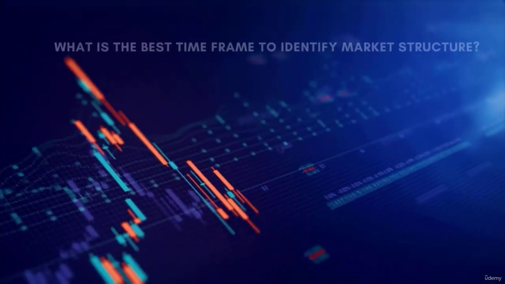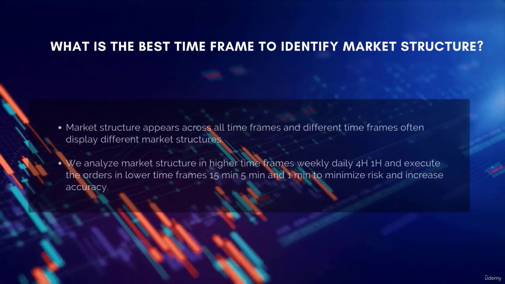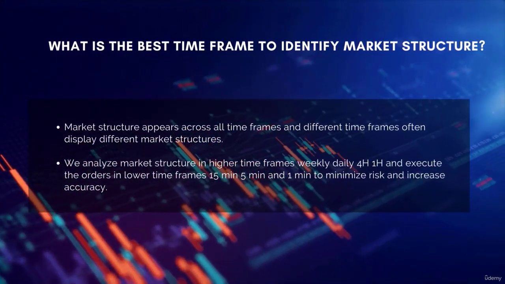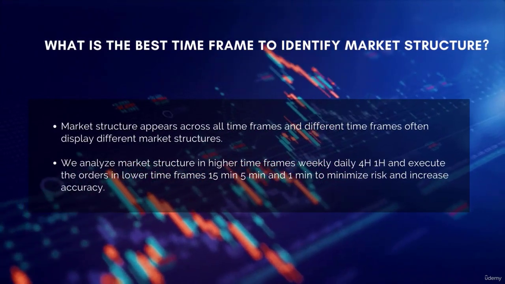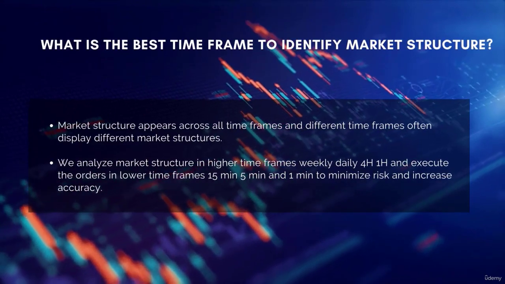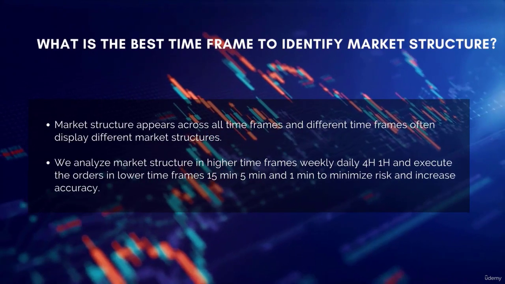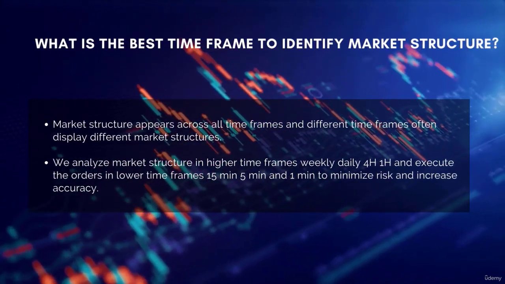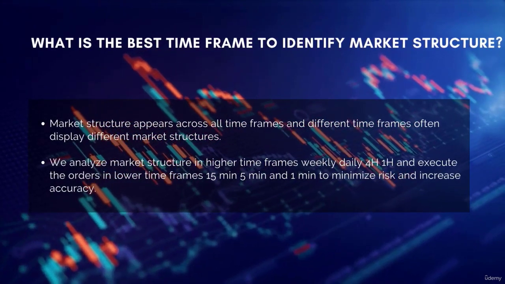So what's the best time frame to identify market structure? Market structure appears across all time frames, and different time frames often display different market structures. Basically, we analyze market structure in higher time frames, weekly, daily, 4 and 1 hour, and execute the orders in lower time frames, 15, 5 and 1 minute, to minimize risk and increase accuracy.